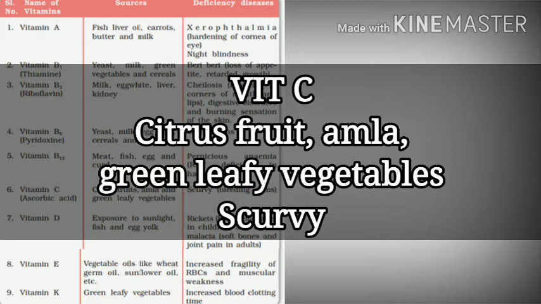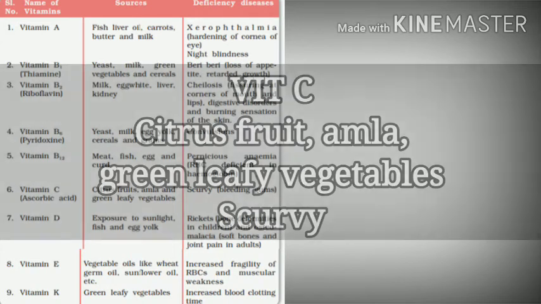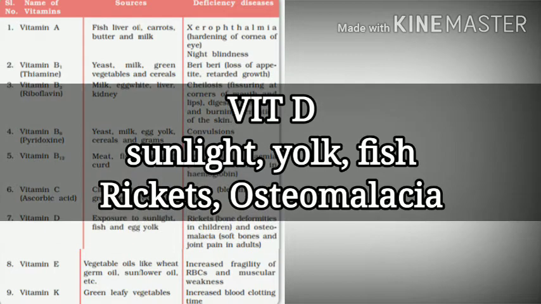It means a condition of bleeding gums. For this vitamin C, the sources and disorders are quite common, but still you can remember these three by taking help of the word C for vitamin C, citrus fruit, and scurvy. Next, for vitamin D, it is a common day-to-day life observation that sunlight is a source, and the other sources are yolk, fish, etc. And as vitamin D is good for our bones, the deficiency diseases are rickets and osteomalacia, which are primarily the diseases of the bones.